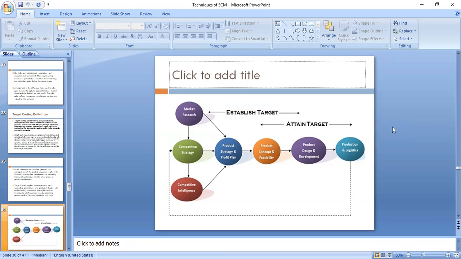Now please remember, for all these strategies and actions we are going to incur cost, correct. And whenever these are related to your strategies and so on, we say it's strategic cost management, correct. Because the company is ready to incur such type of cost because it is supporting strategies, right, which is going to give us competitive success, competitive leadership in the market. So product concept and feasibility is based on basically the product strategy and product plan, right.